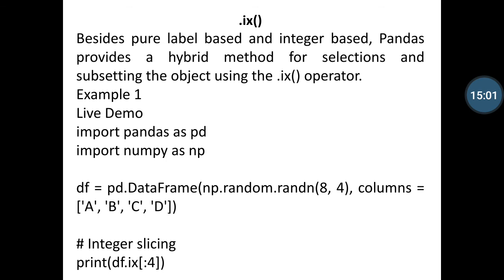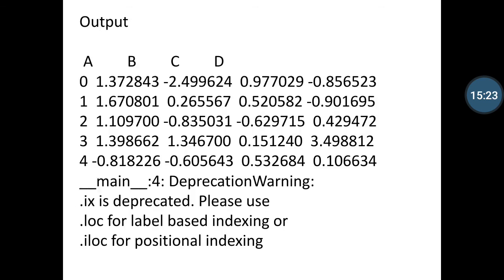So I am giving an example. Import both the libraries and define a data frame df = pd.DataFrame with the values 8, 4 and column values a, b, c, d, and define a comment, integer slicing, print df.ix and put the values in a list-like data structure, :4. After executing, you can notice that the values 0 to 4 are executed and displayed in this form, and it also shows a descriptive warning.